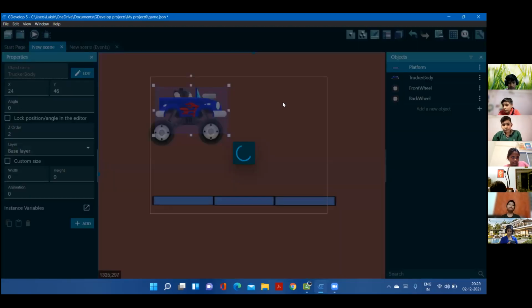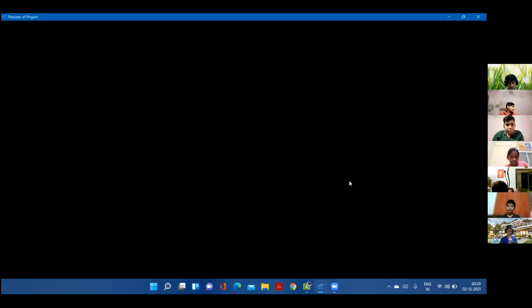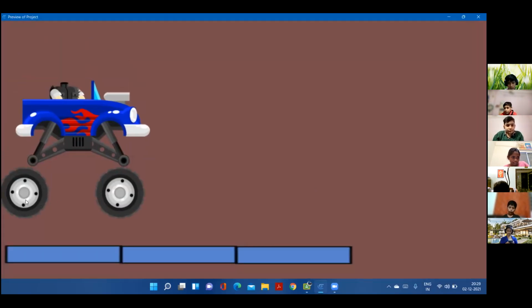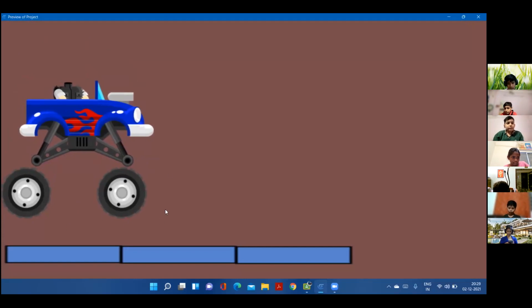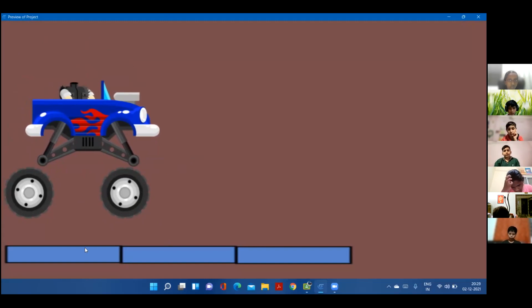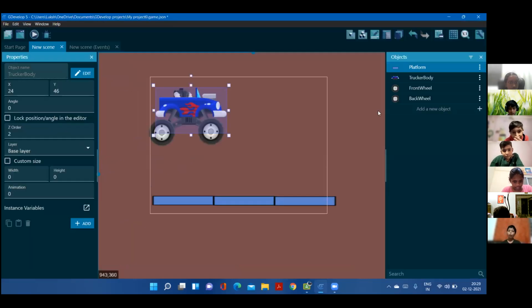Right. So now, let's see what's happening. The car, see? It's staying, the wheels. Forget about the car, the wheels. It's not going in this platform. See here, they're staying on the top. That's what I mentioned before. Now let's fix that.